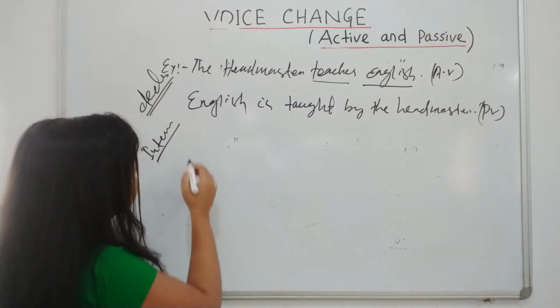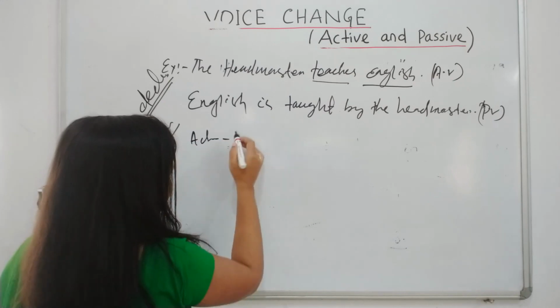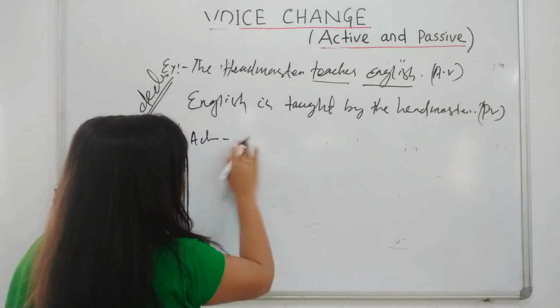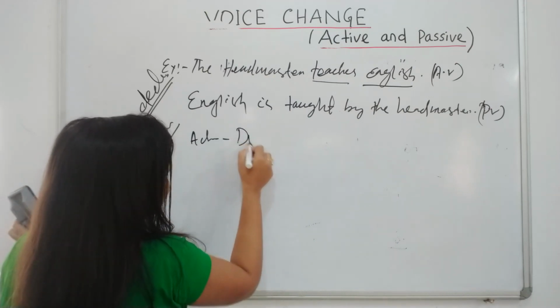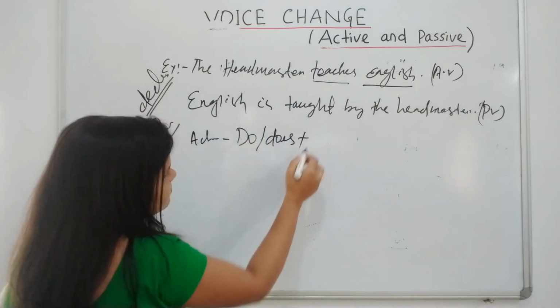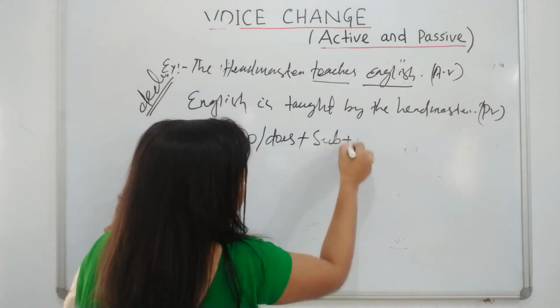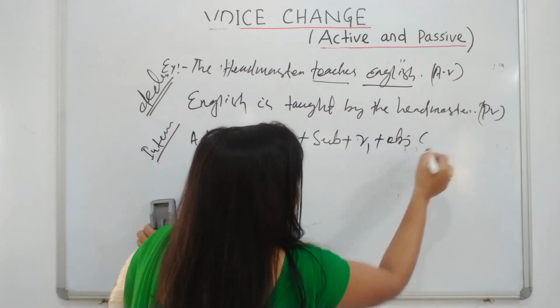The interrogative sentence active structure is do/does plus subject plus V1 plus object.